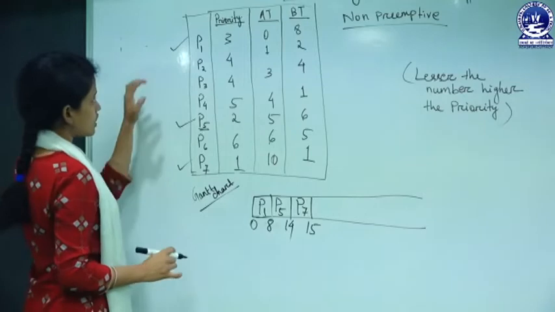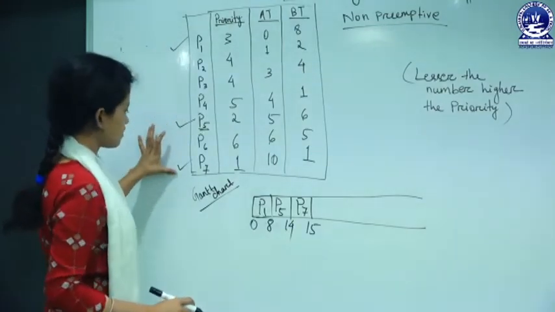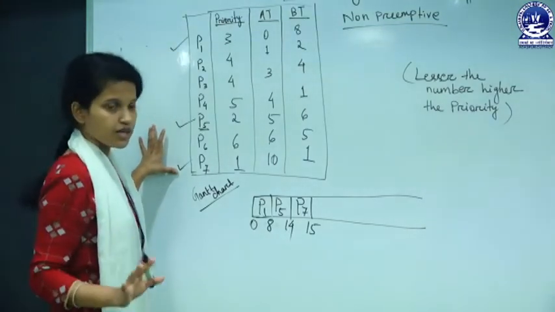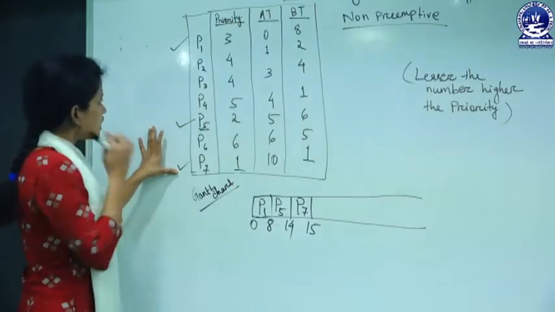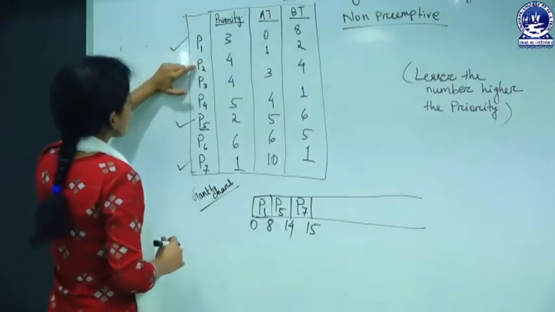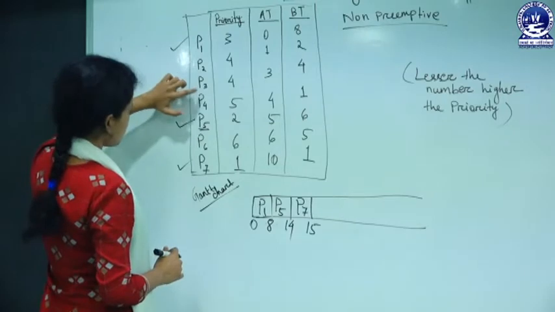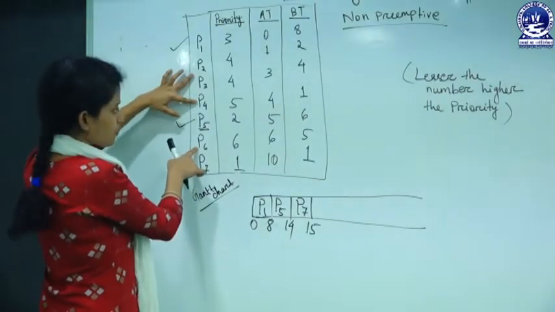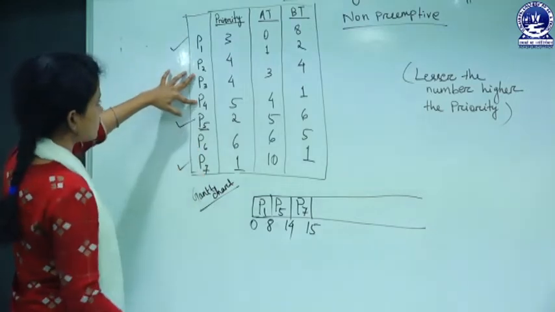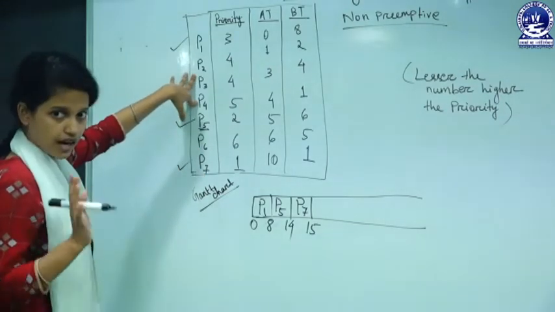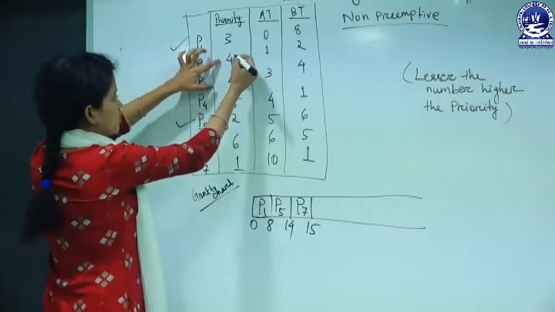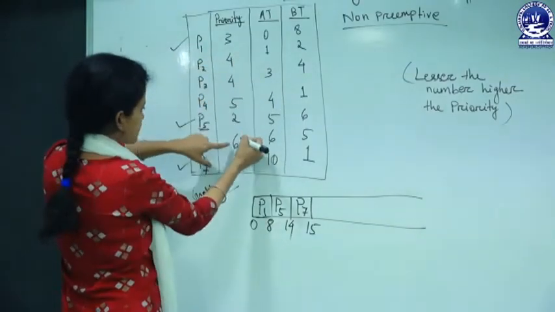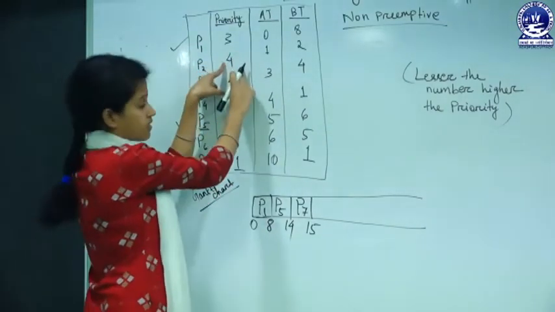So now P1, P5, P7 are done, are terminated, and now there are P2, P3, P4 and P6. Here 4 processes are there, and check out which is having highest priority. So among 4, 5, 6, 4 is lesser. Okay.